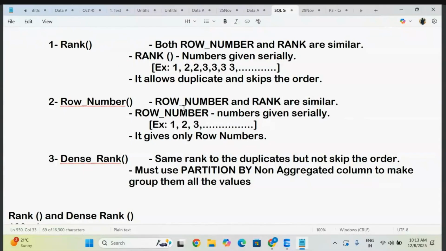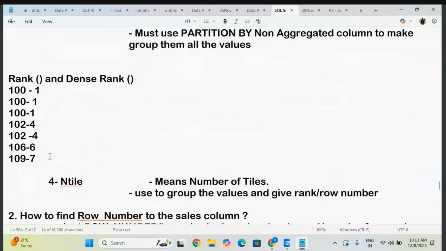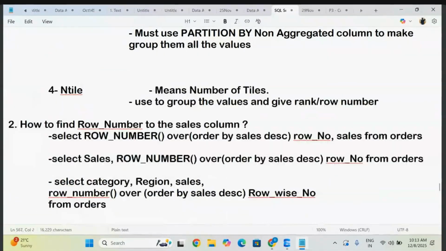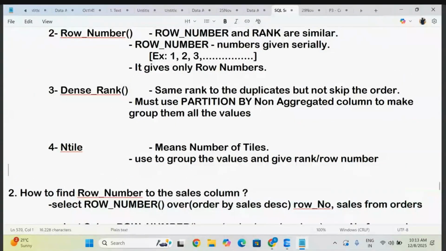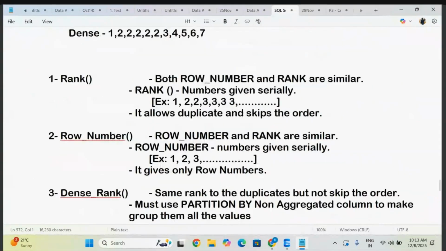Now observe here, you have rank functions. One is rank, the second function is row number, the third function is dense rank, and the next one is ntile. So ntile is the different one. Now observe here, these 4 ranks are important for you to understand. So what is it going to give you whenever you go for the rank, observe.